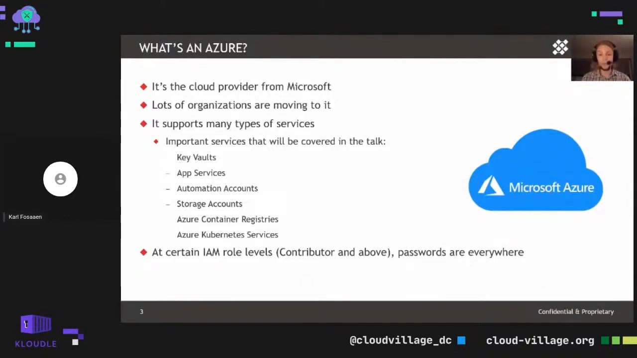So an important thing that we want to think about here is that at certain IAM RBAC role levels within an Azure tenant, be it at Azure Active Directory or the subscription, there are passwords in multiple different areas. So typically with contributor rights, we have multiple different services within the Azure subscription that we're able to pull out credentials from, and we'll be talking about those different services today.